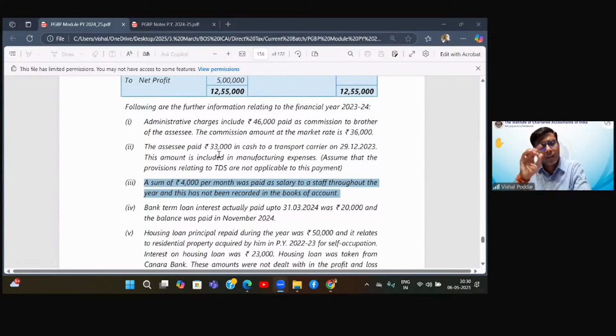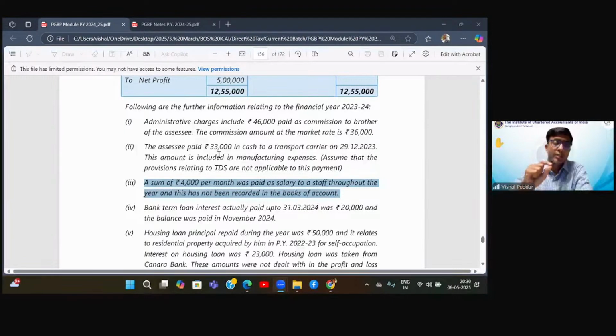Right? Now, students, here interestingly, there is something else which you all have not yet studied, which you will study in the chapter where you will deal with clubbing. Clubbing means where income of some other person is added to your income. That is what is clubbing. Now, in that clubbing provisions, there is something. What is that something?